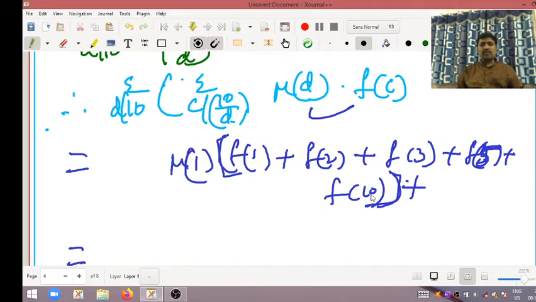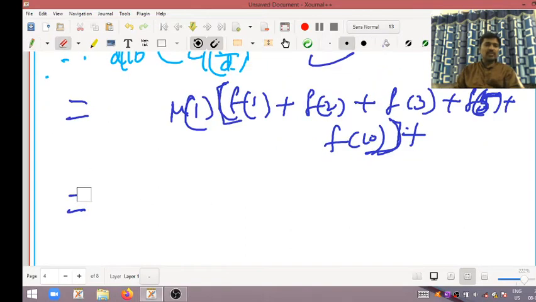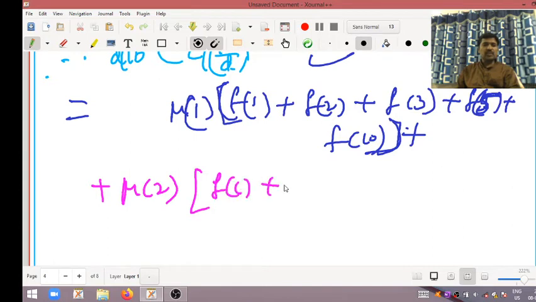So next, plus value. Plus means what? Remaining terms. Mobius of 2 into, I am writing in one color, but same sentence. Plus Mobius of 2 into f of 1 plus f of 5.